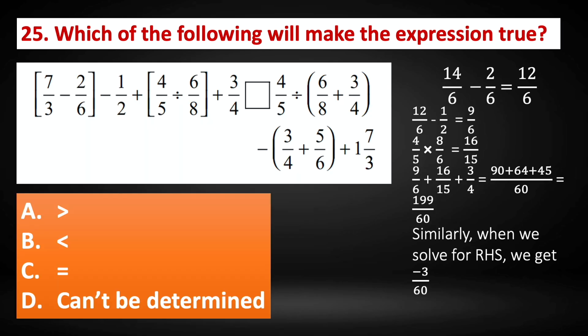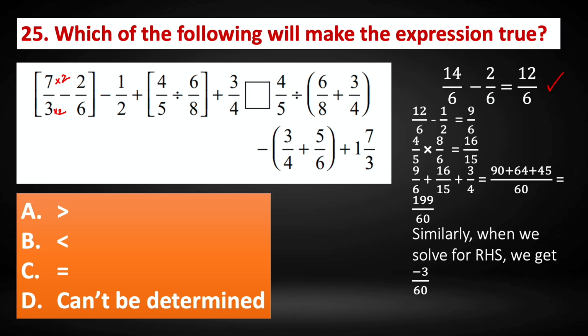Question number 25. Which of the following will make the expression true? So we have two equations here. Now we need to find out whether it's greater or lesser than or equal to. So first we are going to solve it by taking the LCM. 7 by 3 minus 2 by 6. So here the LCM is 6. So we need to multiply this by 2 and this also by 2. So we get 14 by 6 minus 2 by 6, that is 12 by 6.